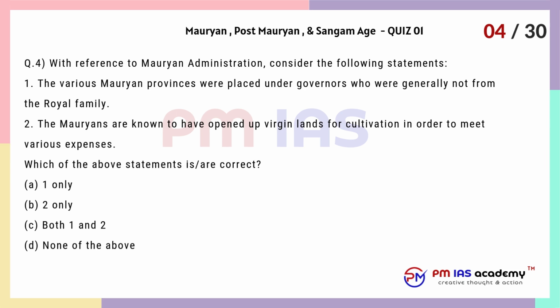Question 4. With reference to Mauryan administration, consider the following statements. 1. The various Mauryan provinces were placed under governors who were generally not from the royal family. 2. The Mauryans are known to have opened up virgin lands for cultivation in order to meet various expenses. Which of the above statements are correct? A. 1 only. B. 2 only. C. Both 1 and 2. D. None of the above.